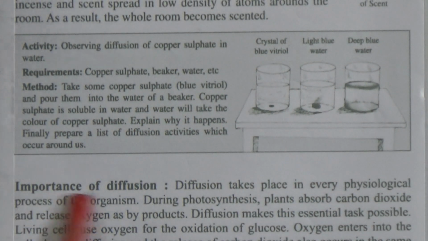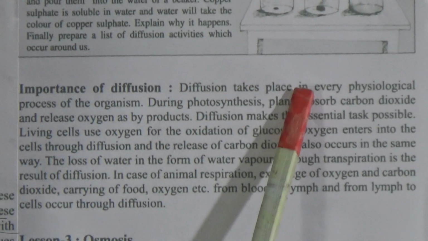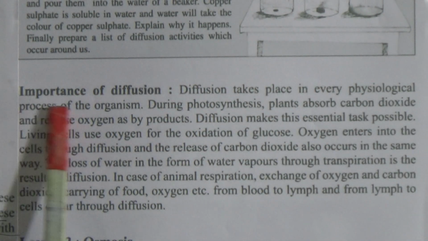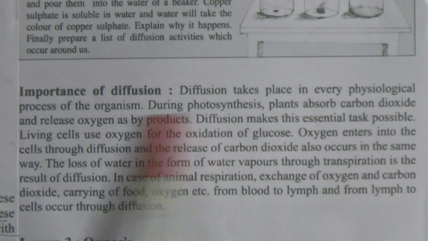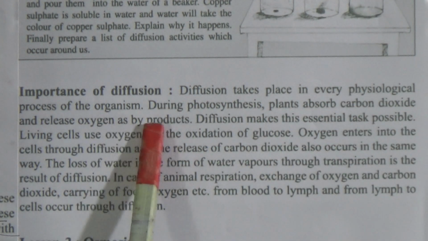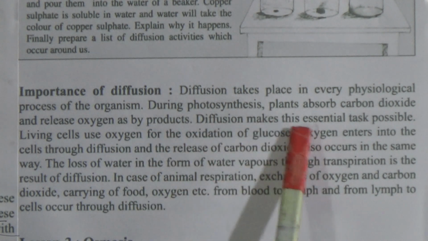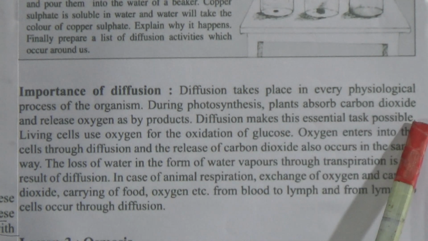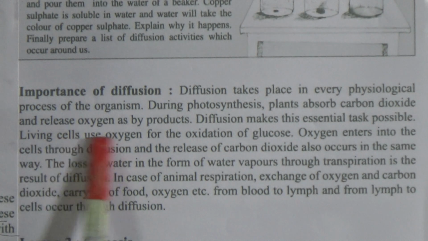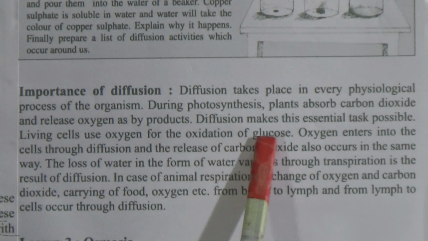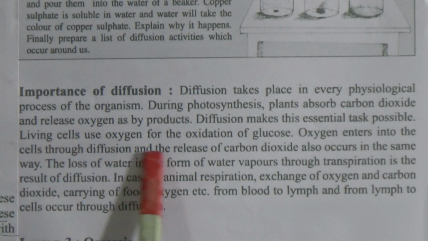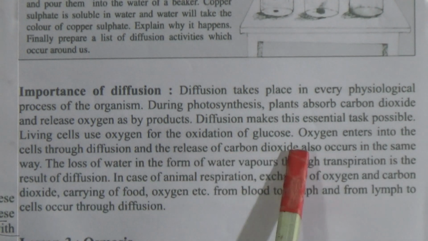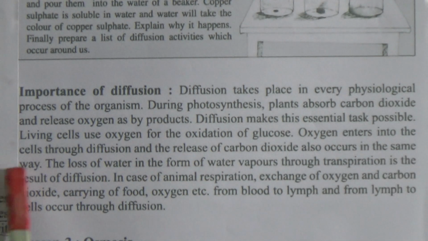Now come to the importance of diffusion. Diffusion takes place in every physiological process of organisms. During photosynthesis, plants absorb carbon dioxide and release oxygen as a byproduct. Diffusion makes this essential task possible. And living cells use oxygen for the oxidation of glucose. Oxygen enters into the cells through diffusion, and the release of carbon dioxide also occurs in the same way.